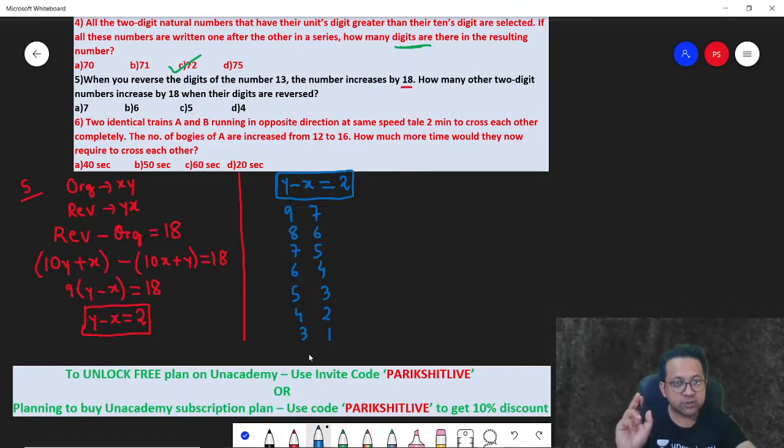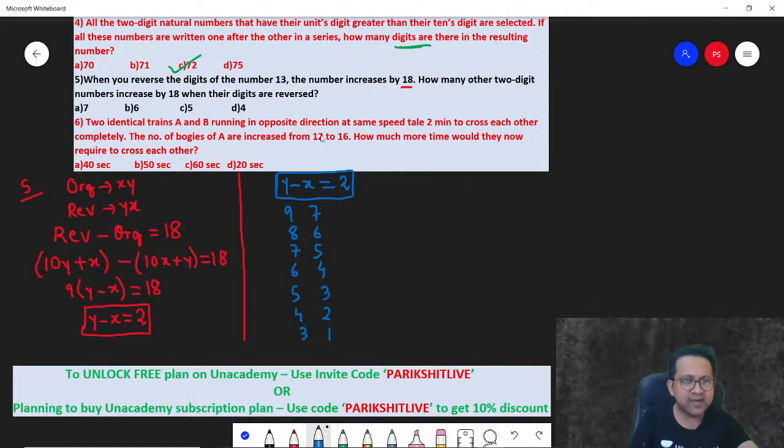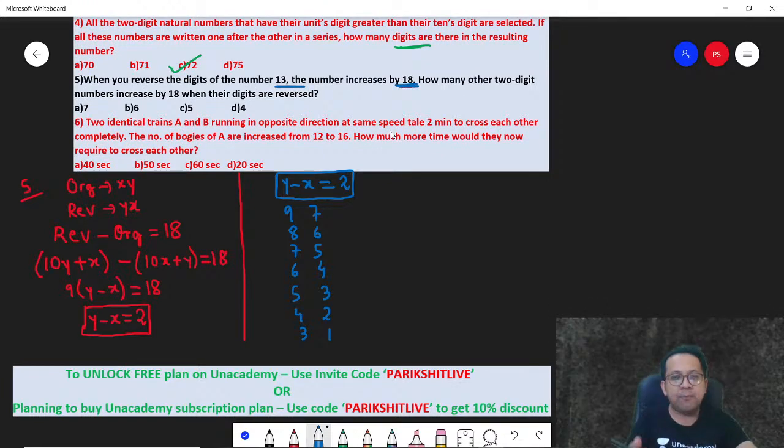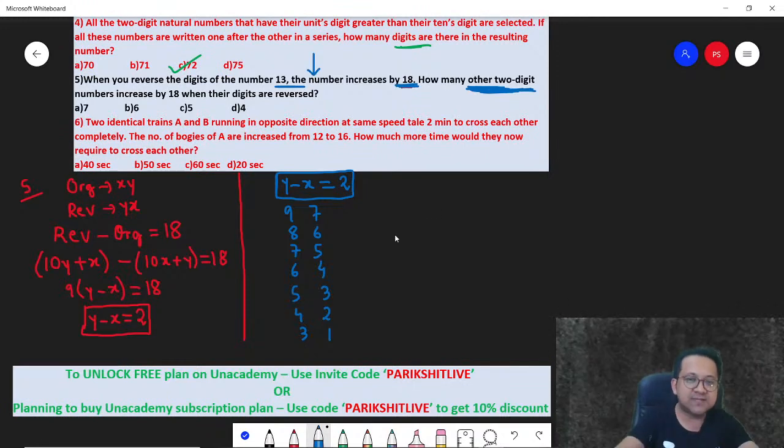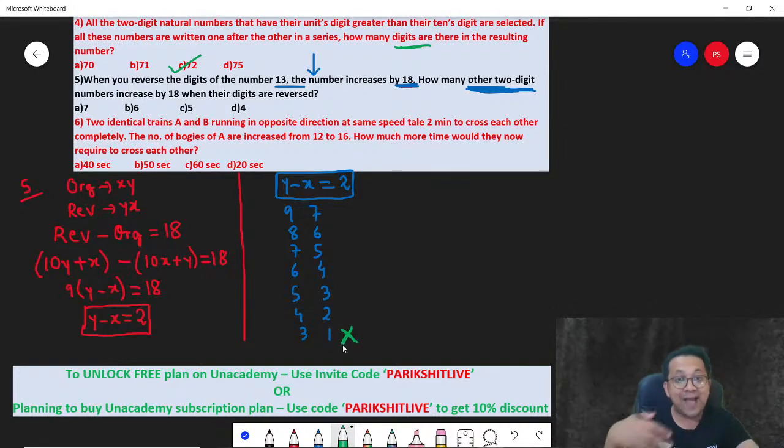Now here also you got to be very careful. Question is asking, when you reverse the digits of the number 13, the number increases by 18. How many other two-digit numbers increase by 18 when their digits are reversed? Now, it means the question has already considered this case. It is asking about how many other numbers are there, excluding 13. So please do not count this case, because this is something the question already told you.